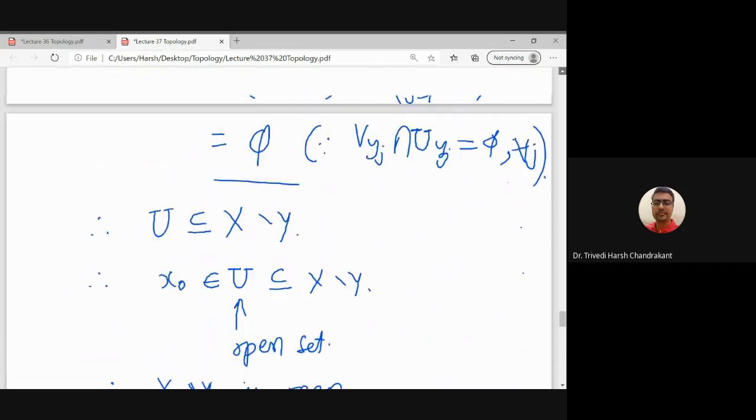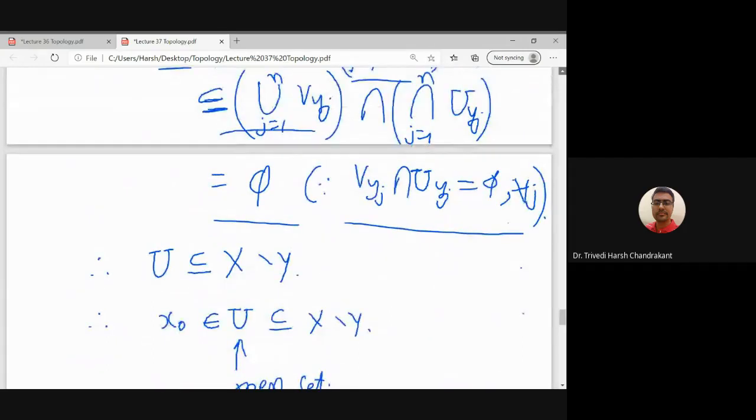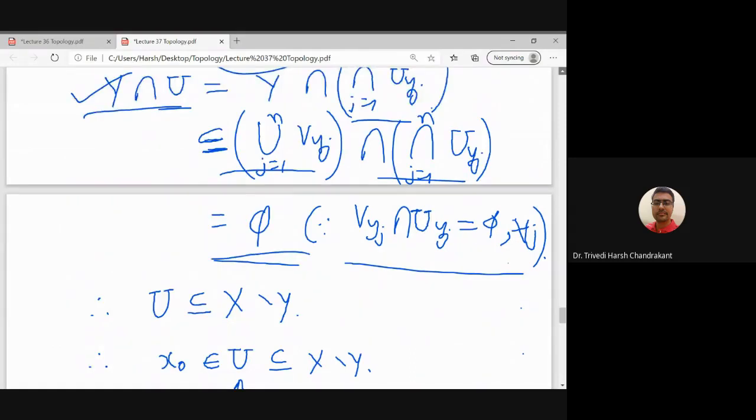Why is this a null set? Because V_y and U_y are disjoint for every y. So in particular, V_yj and U_yj, the intersection is a null set. Therefore the intersection of these two sets is a null set, and Y intersection U is a subset of the null set, and therefore U is contained in X minus Y.